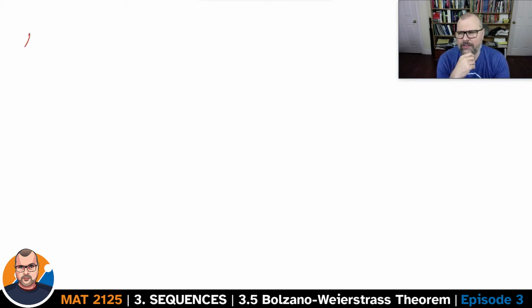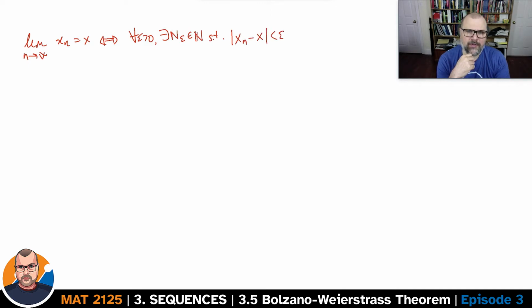A definition of convergence says the limit of the sequence x_n when n goes to infinity is x if and only if for every epsilon greater than 0 we can find an integer N_epsilon such that the distance between x_n and x is smaller than epsilon whenever n is greater than N_epsilon. That's the definition of convergence for a limit.